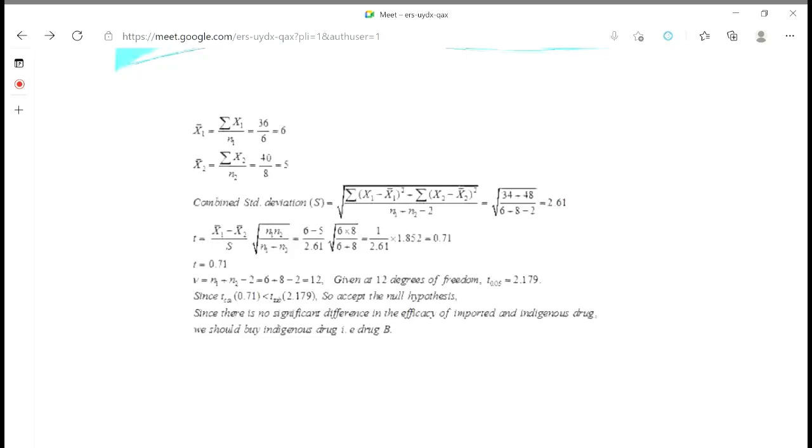n1 plus n2 minus 2, that is 6 plus 8 minus 2, 12. So this is the degrees of freedom. Now the t we have calculated here is 0.71. But we have to compare our calculated t with the table value at 12 degrees of freedom, that is 2.179. So if you have pen and paper, just write down.